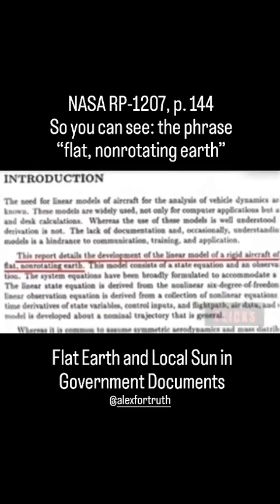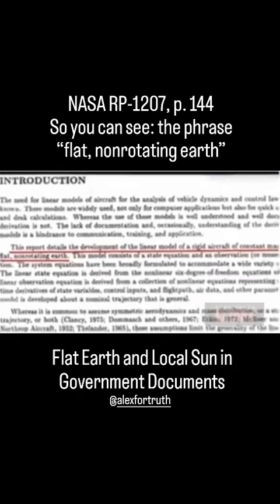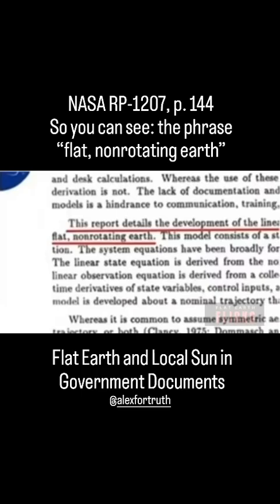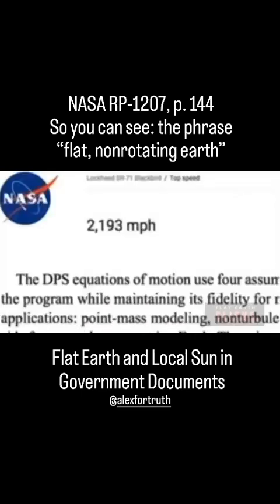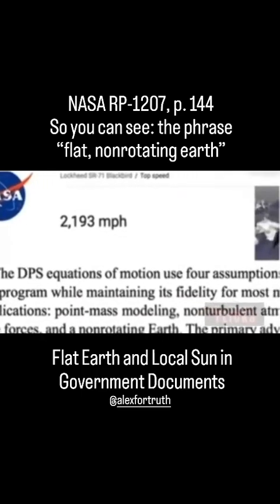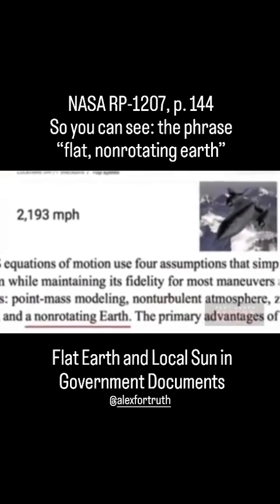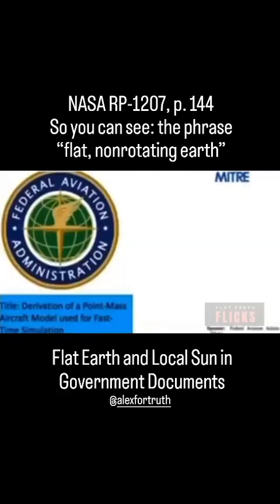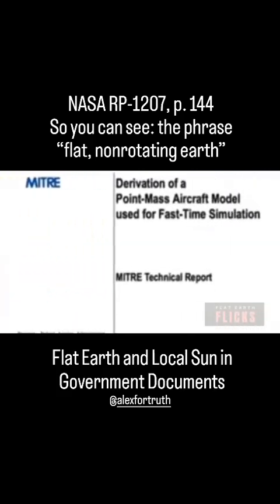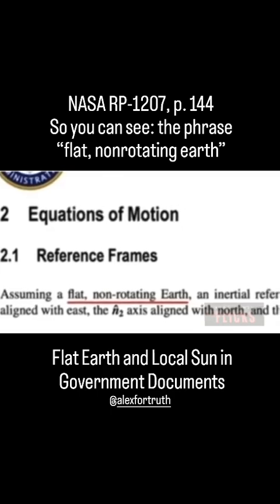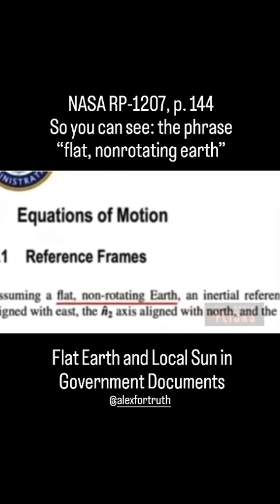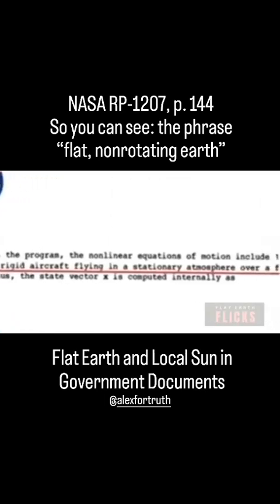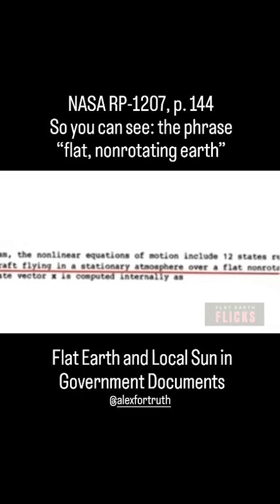Introduction. This report details the development of the linear model of rigid aircraft of constant mass flying over a flat, non-rotating Earth. NASA document on the SR-71 Blackbird and its top speed of 2,193 miles per hour. Maneuvers depending on a non-turbulent atmosphere and a non-rotating Earth. Federal Aviation Administration document. Equations of motion assuming a flat, non-rotating Earth. Another NASA document. A rigid aircraft flying in a stationary atmosphere over a flat, non-rotating Earth.